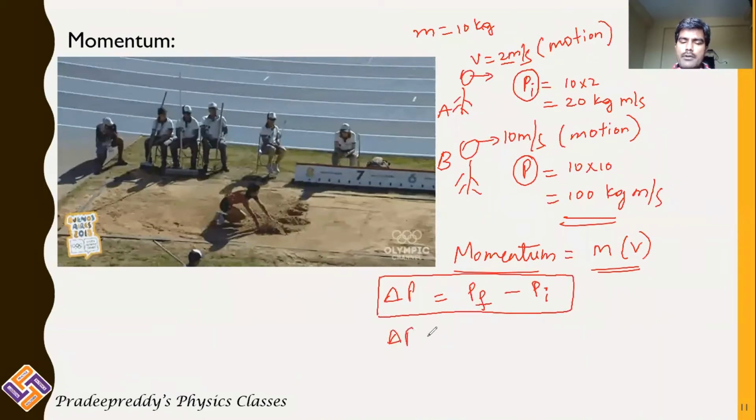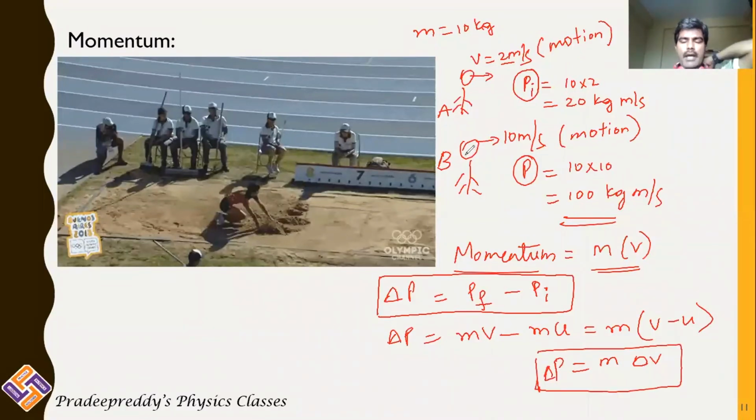Delta P can also be written as final momentum, mass into final velocity, minus initial momentum, mass into initial velocity, which is m into (v minus u). This is m delta v. This is delta P. This is the definition of change in momentum. And remember, change in momentum is also a vector quantity.